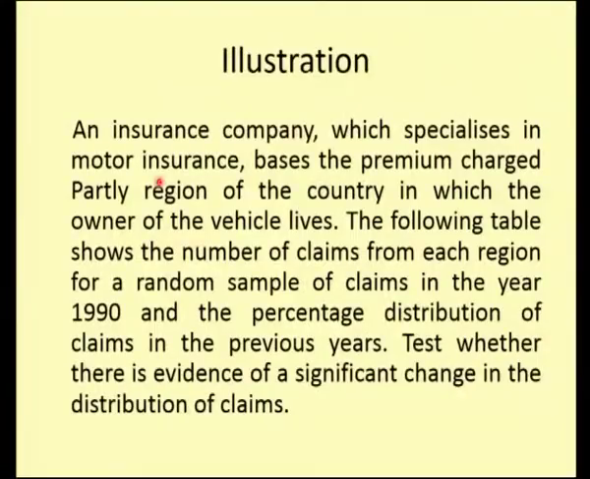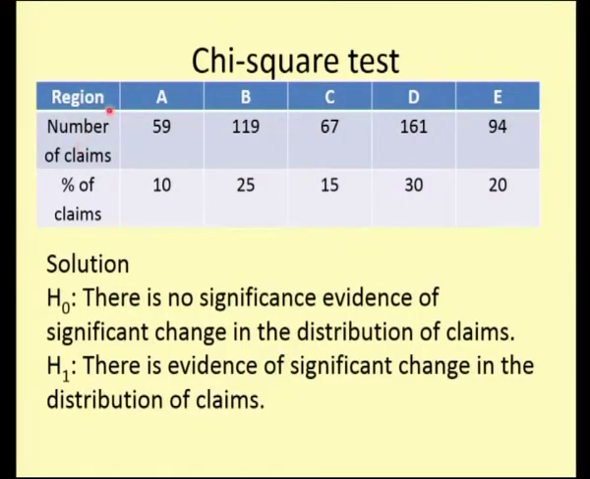We will see an illustration of how to find this goodness of fit. An insurance company which specializes in motor insurance bases the premium charge partly on the region of the country in which the owner of the vehicle lives. I will give you the table now, which shows the number of claims for each region for a random sample of claims in the year 1990 and the percentage distribution of claims in the previous years. Test whether there is any evidence of a significant change in the distribution of claims. So we are going to find whether there is any change in the distribution of claims over the year 1990. If you see this table, you have the regions A, B, C, D.